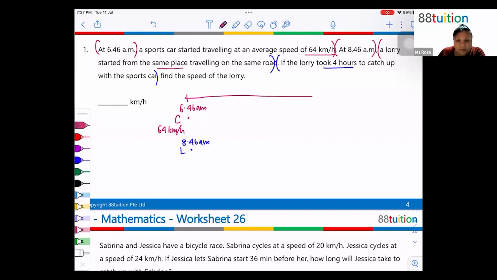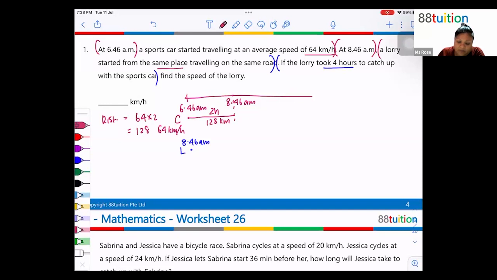Now, between 6:46 and 8:46, the car had a head start. The car had a head start for 2 hours. So within these 2 hours, yes, Jeremy, thank you, the distance covered would be speed, which is 64, times time to give me 128. So this is 128 kilometers that the car would have covered.